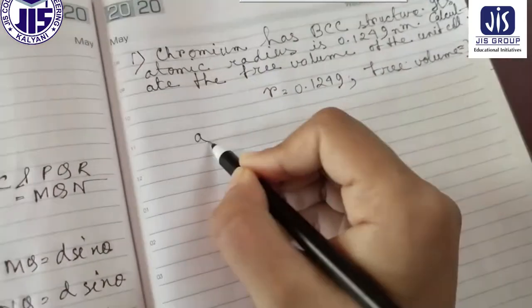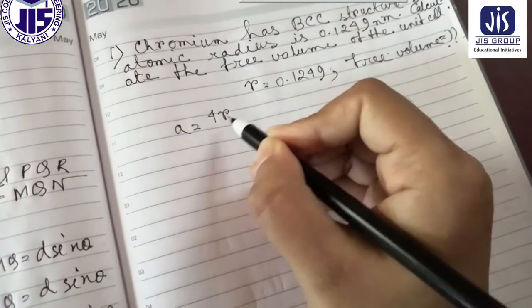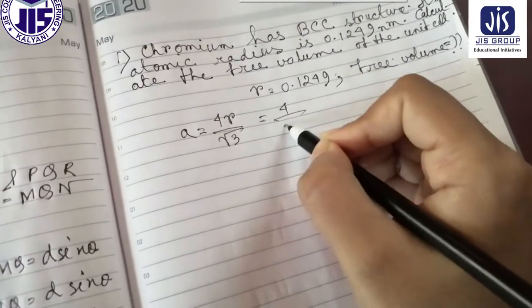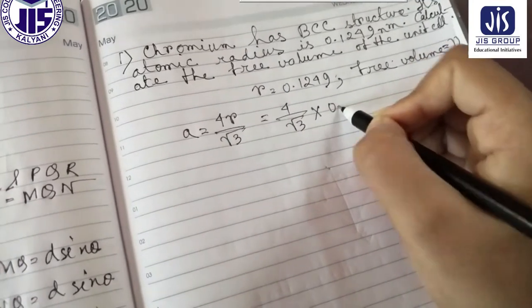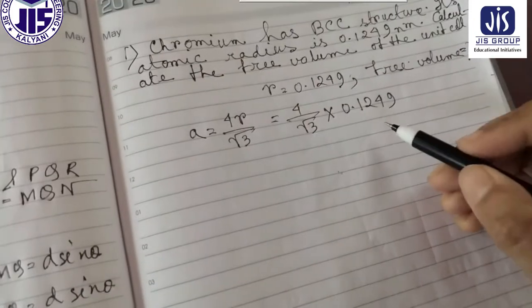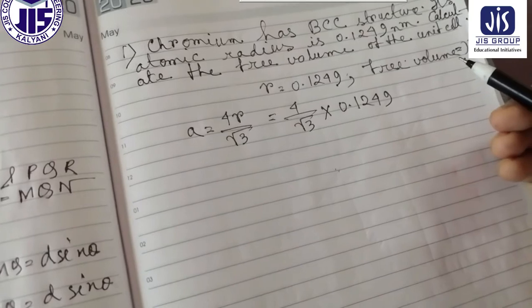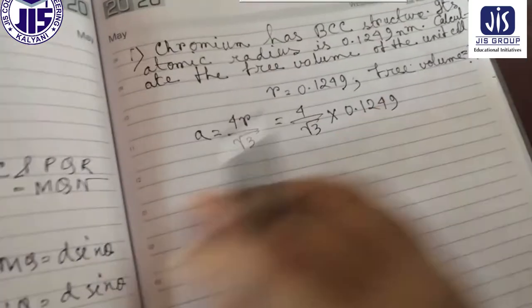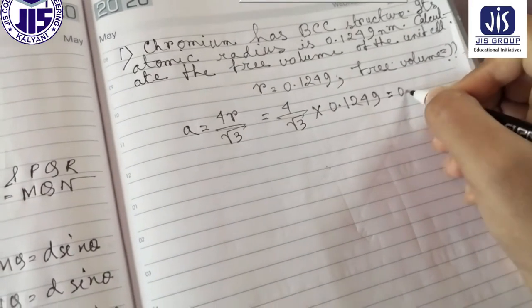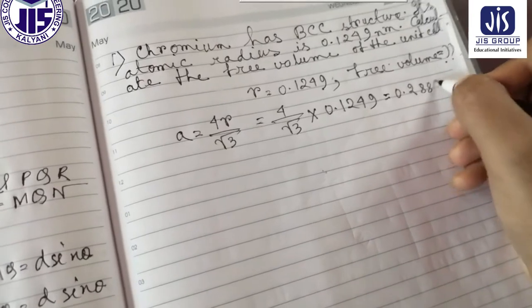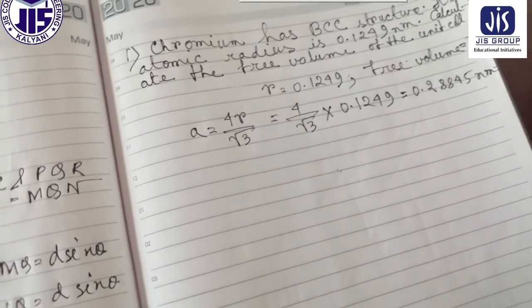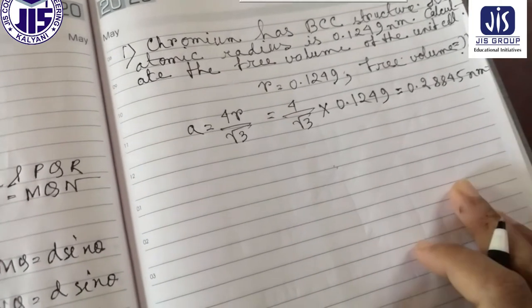Now for BCC structure, the formula is A equal to 4R by root 3. So it will be equal to 4 by root 3 into R, means 0.1249. Now if you put these values in calculator, the answer will be nothing but 0.28845 nanometer. This is the value of the lattice constant A.